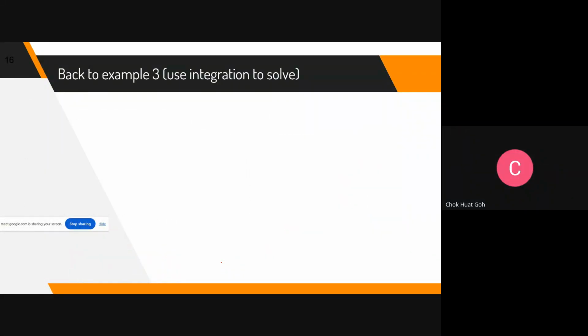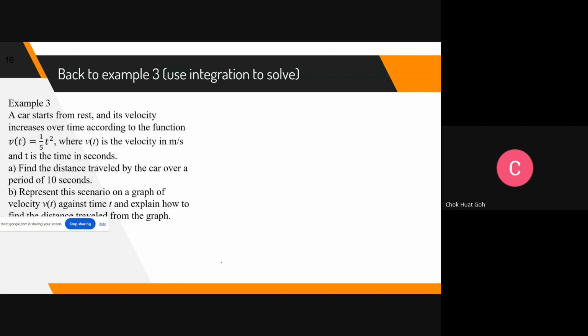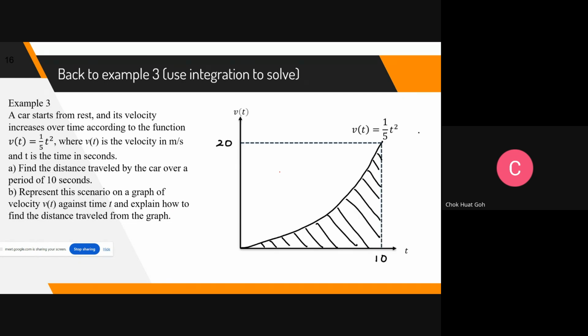Okay, I've been talking quite long, students. I would like you to try to use calculus now, because without calculus it's a little bit difficult to guess. Let me get back to the earlier one.